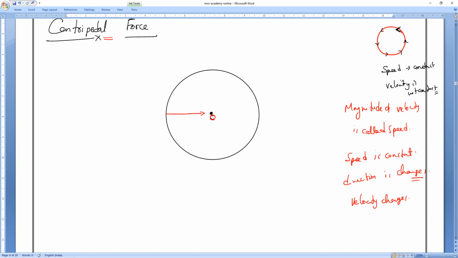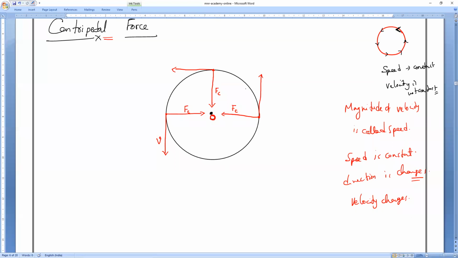Let me take the center of the circle as O, not C. It is always perpendicular to the velocity. At every point the direction changes. At this point, the direction of the body is like this, and here the centripetal force is acting towards the center. At this point, the direction of the body is like this, and the centripetal force again acts towards the center. Always both are there: F_C, the centripetal force.